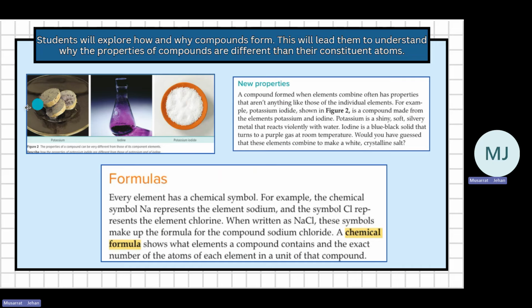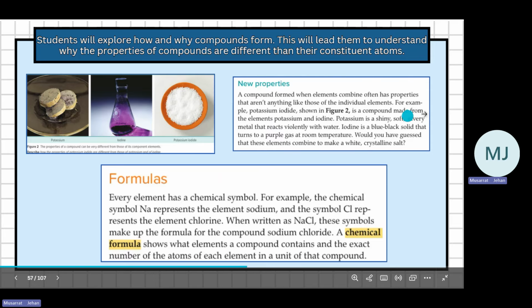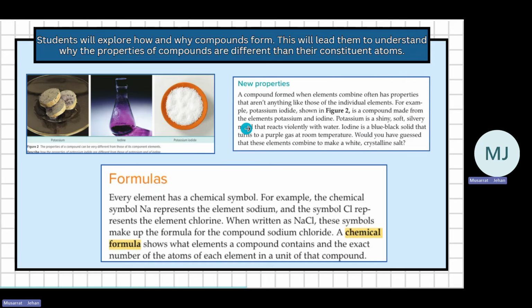So you see the properties have changed entirely. Potassium is a shiny, soft, silvery metal that reacts violently with water. Iodine is a blue-black solid that turns to a purple gas at room temperature. But the compound is a crystalline salt.